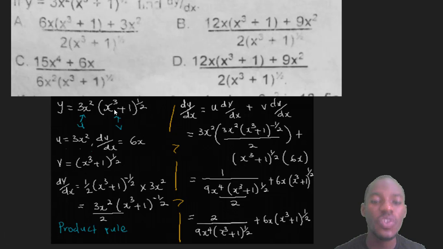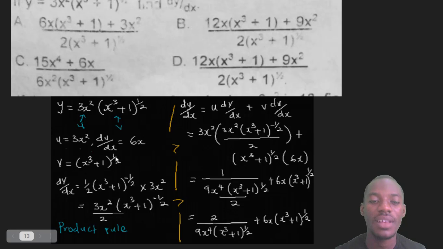And here it is. So first of all, we say that this one is v, everything here is v, so v is equal to 3x to the power 3 plus 1, all in bracket, raised to power 1 over 2, right? Now use the chain rule. Now this is what I'm going to do. Now watch me carefully. The dv over dx equals, now first of all, normally, don't solve the one inside the bracket.